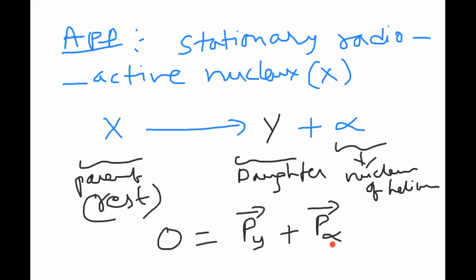How do you know? From this equation I can write Py bar is equal to minus P alpha bar. The negative sign indicates Y and alpha are moving in opposite directions.